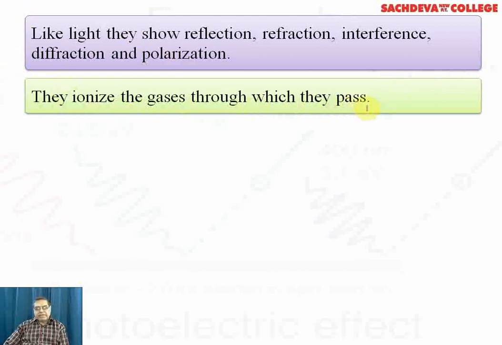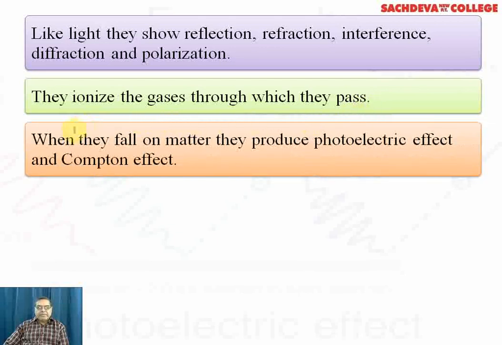When we say that they are ionizing the gases, it means that when X-rays strike the gas molecules, electrons are emitted out from their outer shell. When they fall on matter, meaning solid, liquid or gas, they produce the photoelectric effect and the Compton effect. That is, when X-rays strike a plate, the photons generated move in different directions. That is the Compton effect. The photoelectric effect is rarely indicated by X-rays. However, it is indicated in some specific cases.